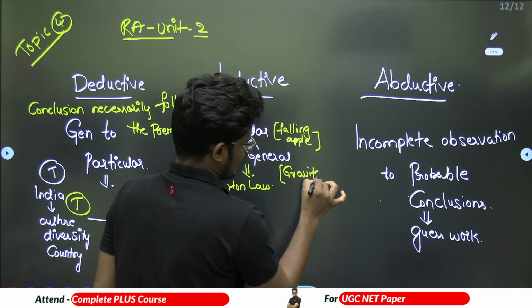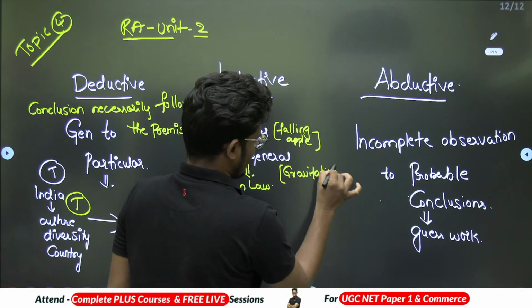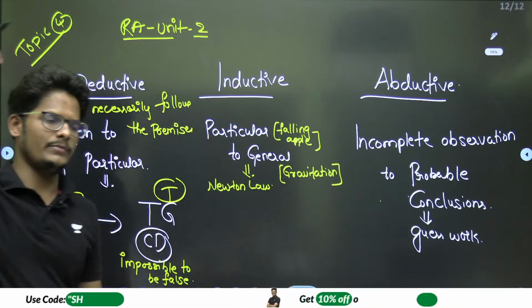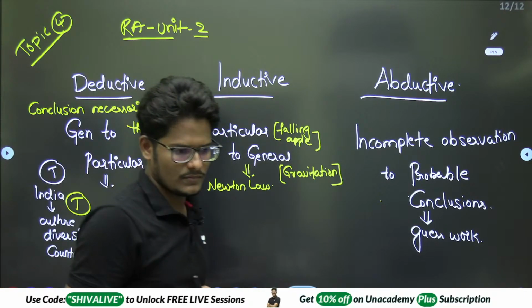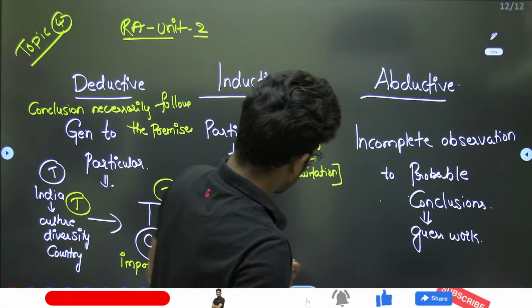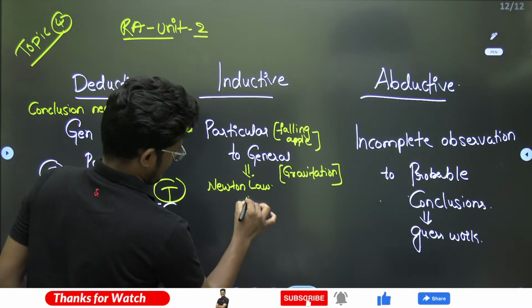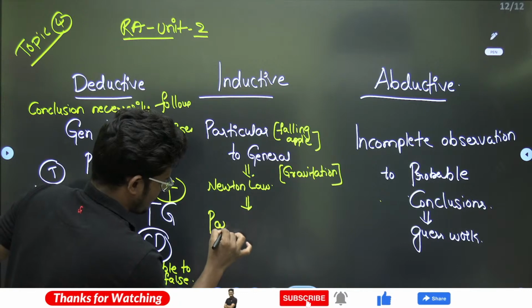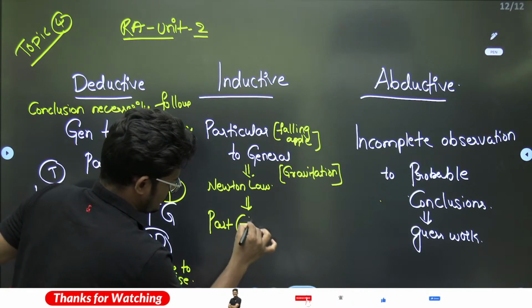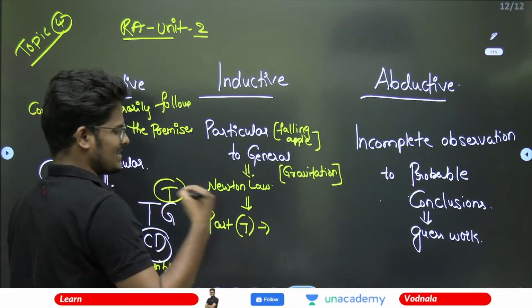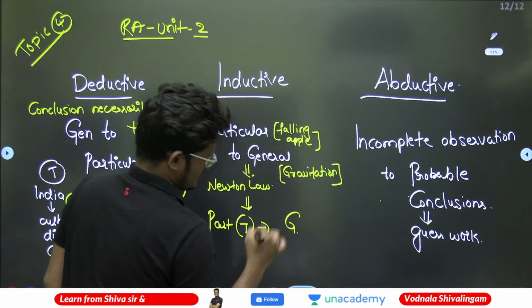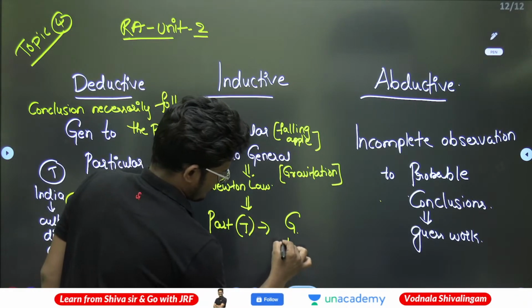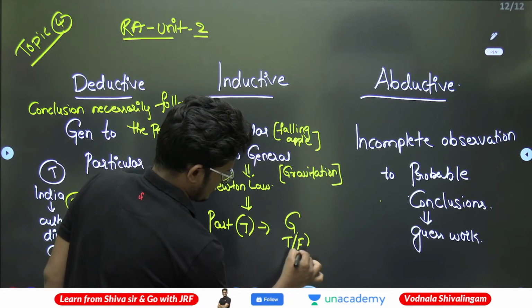There is gravitation to the earth. Whenever something is thrown, the earth will attract it. So if a particular situation is true, a general conclusion is not necessarily true. It can be true or it can be false.